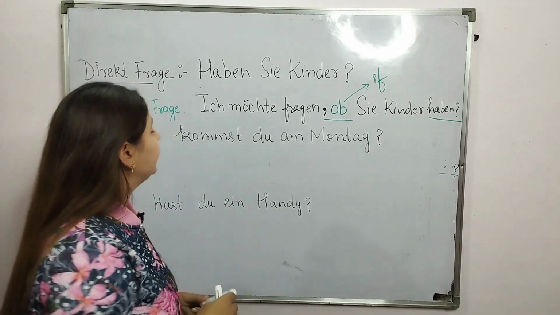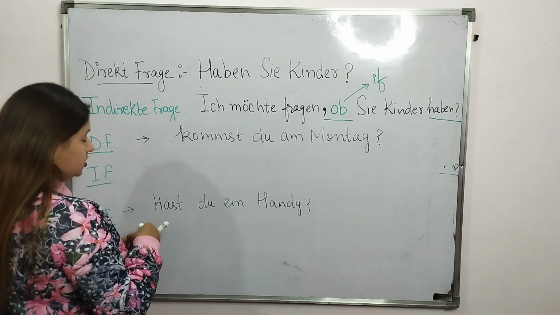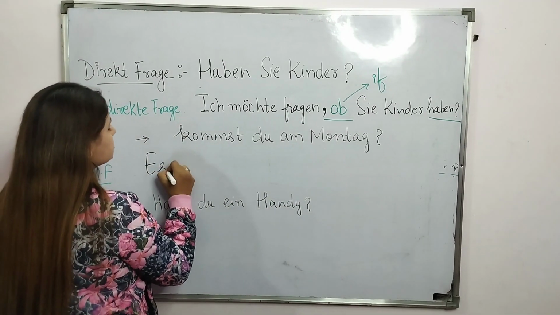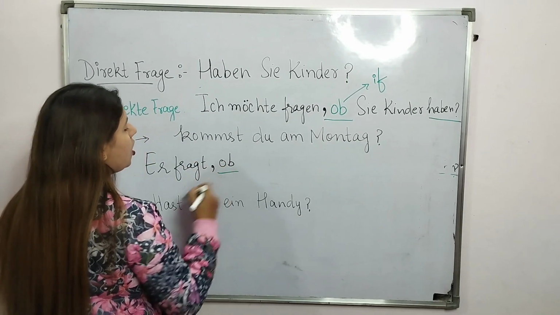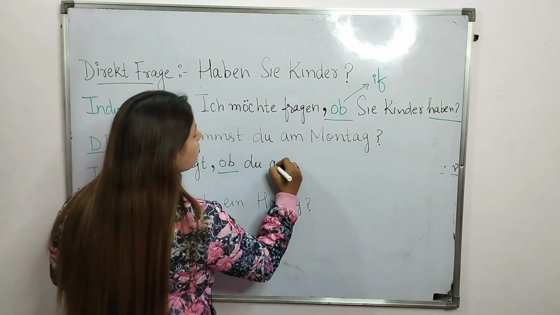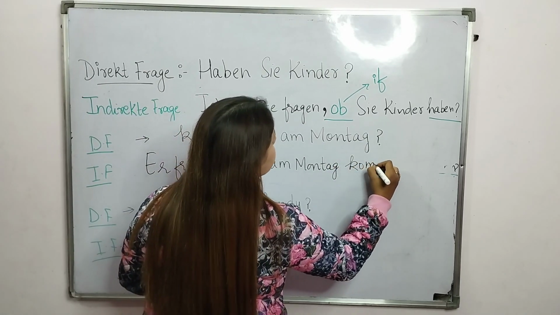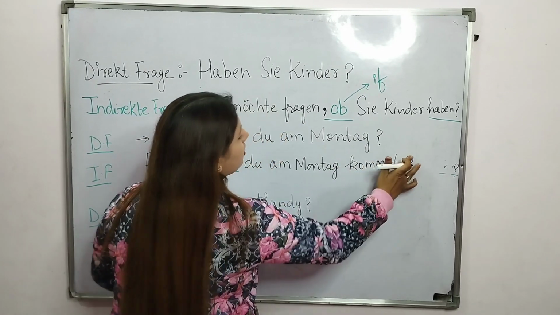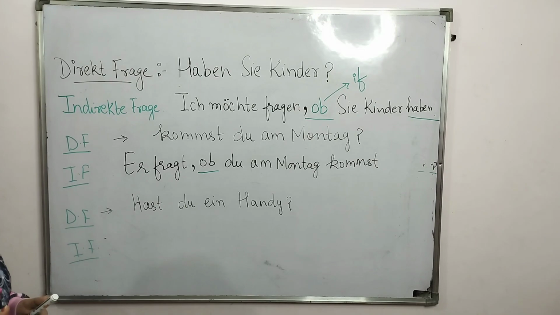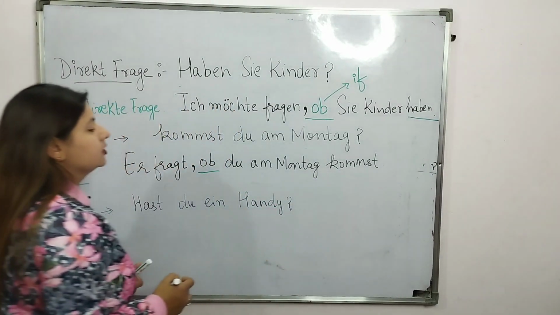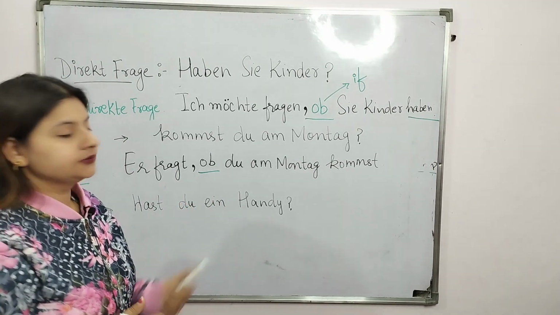So let's see the second example. Kommst du am Montag? Ich frage, ob du am Montag kommst. Again, both sentences are connected with a comma and ob.